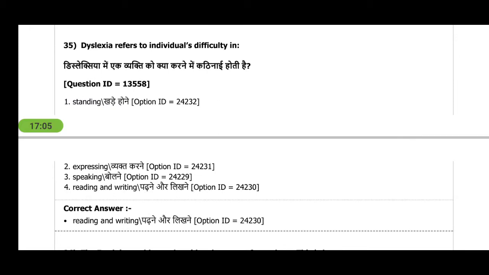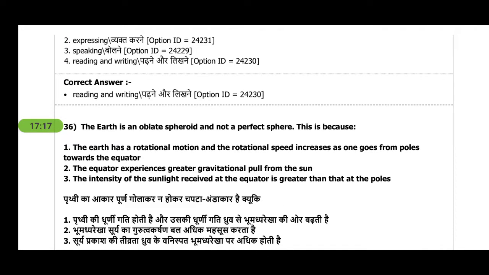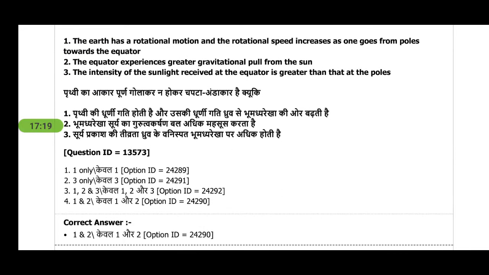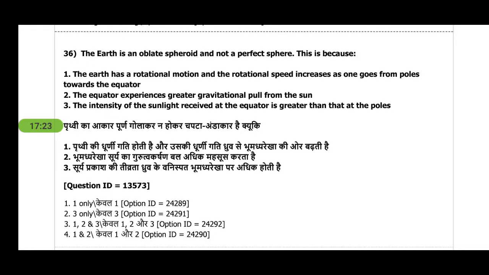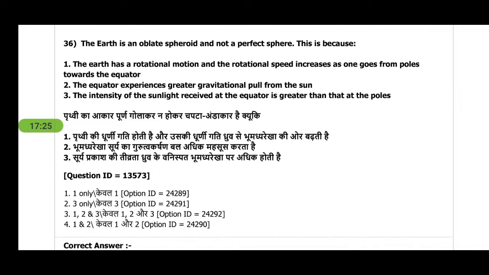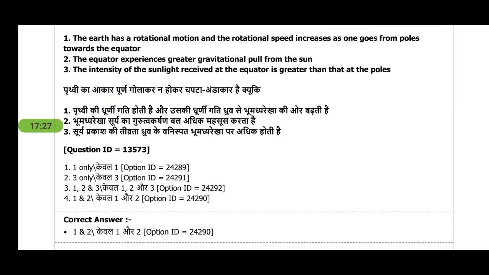It's a repeated question, so this mark is free of cost, and that's why you should always look for previous year question papers, because it's a repeated question. It was there also in an earlier paper. Next is, the earth is an oblate spheroid and not a perfect sphere. We have read this question many times in our childhood, and the answer is 1 and 2.